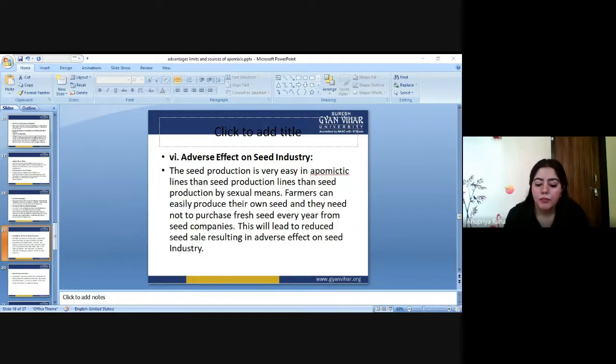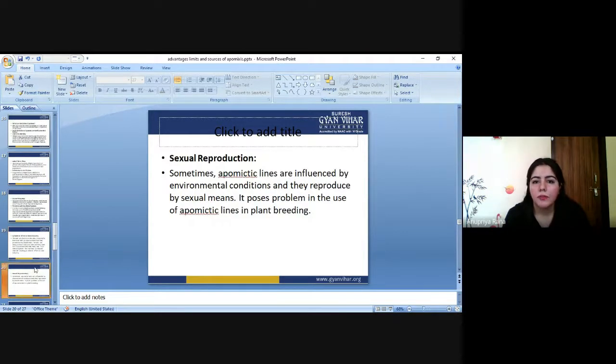So if they are having this kind of problem, they have to make a solution by putting pressure on the seed owners, or you can say the farmers, who are producing that particular line. Now this adverse effect on the seed industry can take place in several manners.